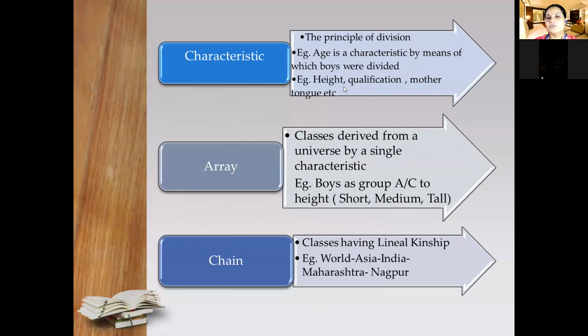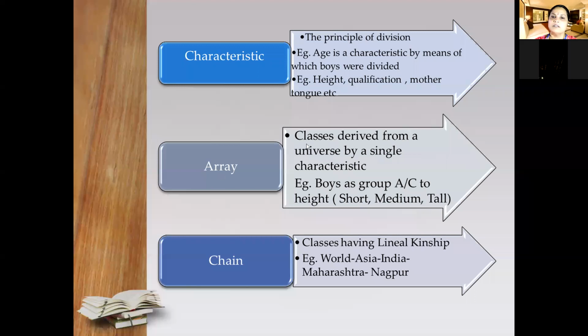If you want to choose students for a competitive examination or an essay competition, or anything related to qualification, then you can choose qualification as the characteristic.